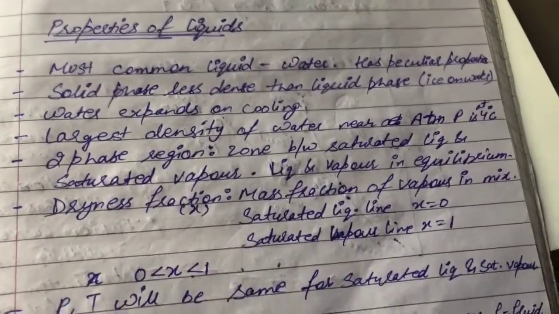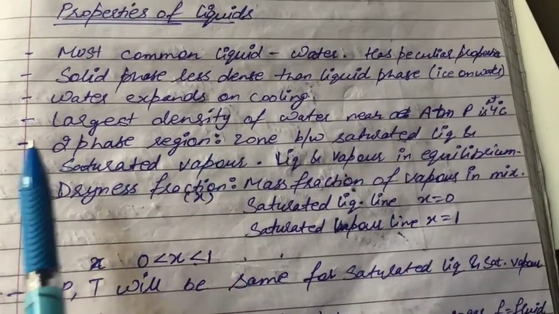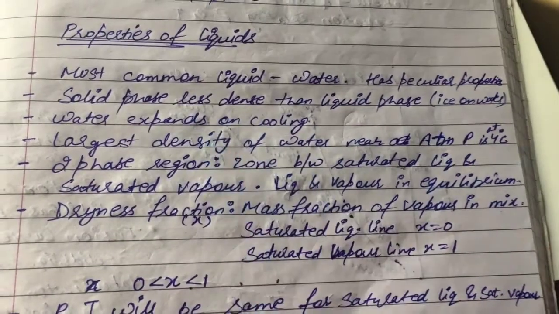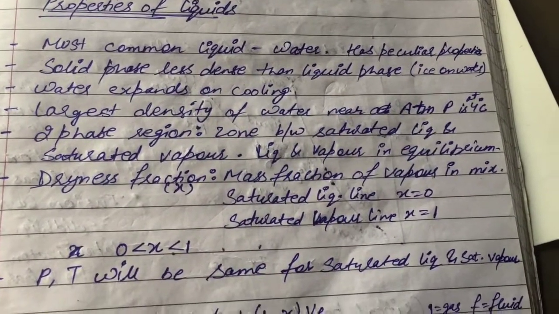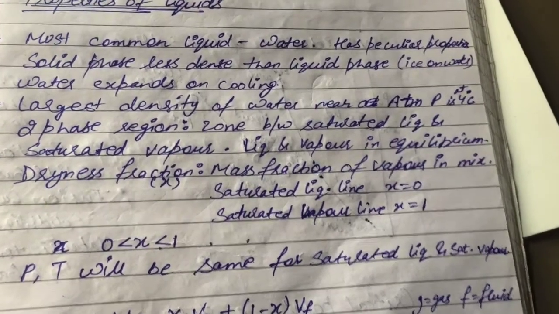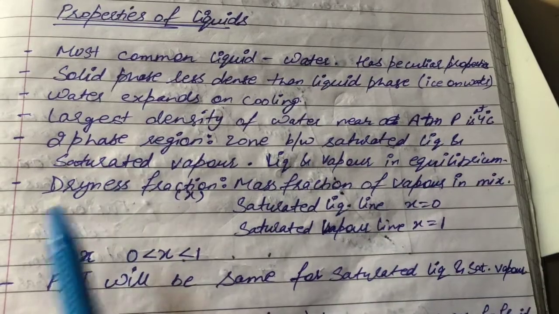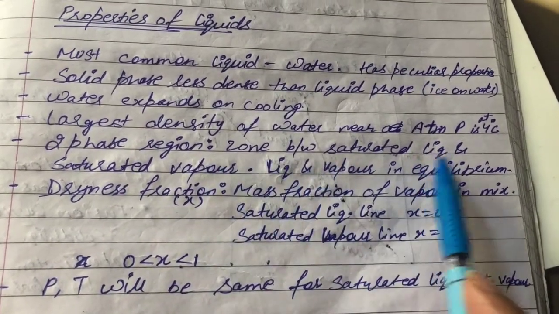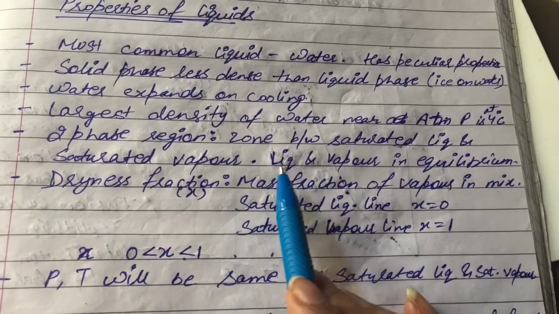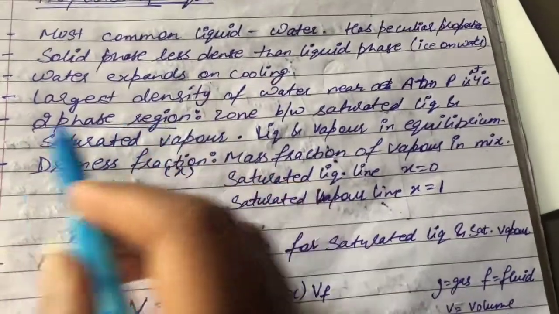Most common liquid we know is water. It has peculiar properties, and the solid phase is less dense than the liquid phase. Water expands on cooling. The largest density of water near atmospheric pressure is at 4 degrees Celsius. Two-phase region: the zone between saturated liquid and saturated vapor, where liquid and vapor are in equilibrium, is called the two-phase region.